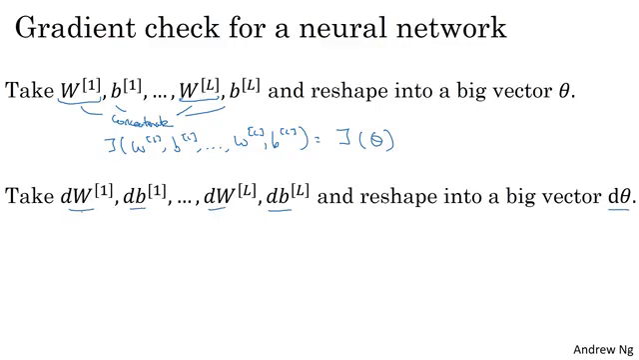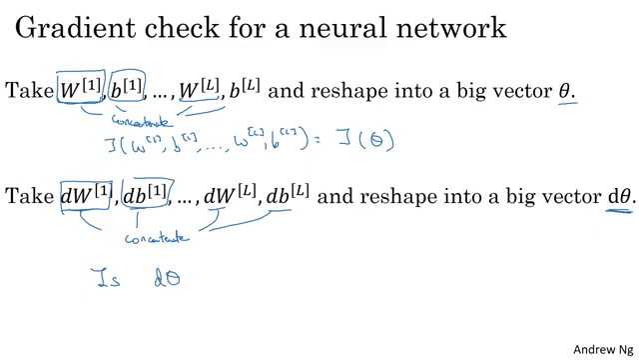Same as before, reshape dW1 into a matrix, dB1 is already a vector, reshape dWL, all the dWs which are matrices. Remember, dW1 has the same dimension as W1, dB1 has the same dimension as B1. So with the same sort of reshaping and concatenation operation, you can reshape all of these derivatives into a giant vector d theta, which is the same dimension as theta. So the question is now, is d theta the gradient or the slope of the cost function J?